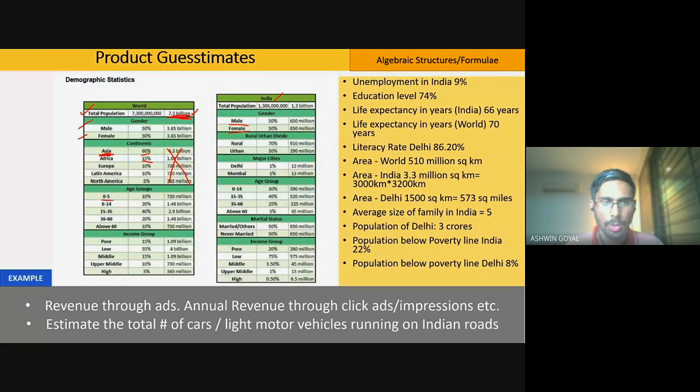And then a split between age groups. This is also very important. And when you are solving questions, these splits would make it easier for you to solve the question, and we'll see why. We'll see that in an example.